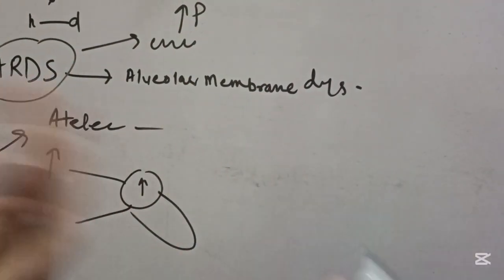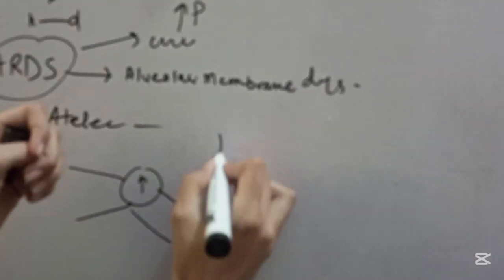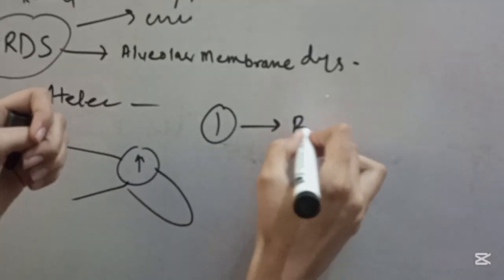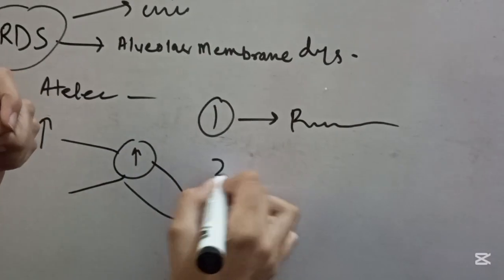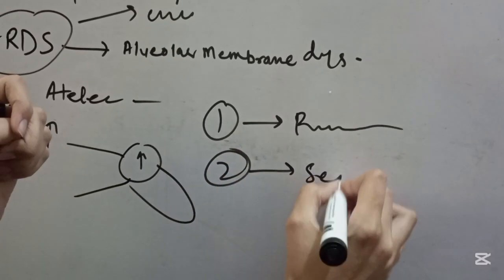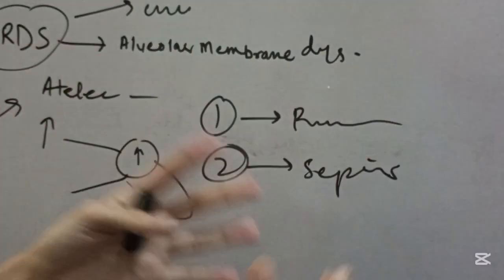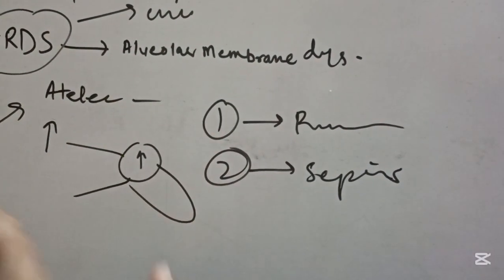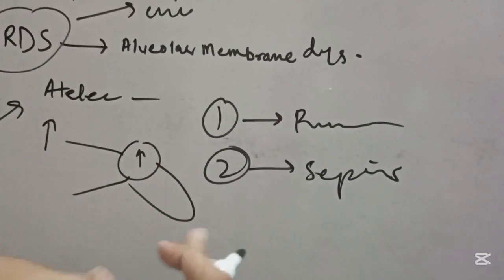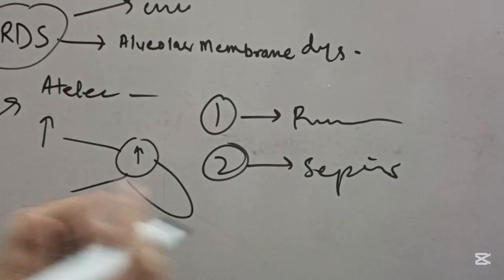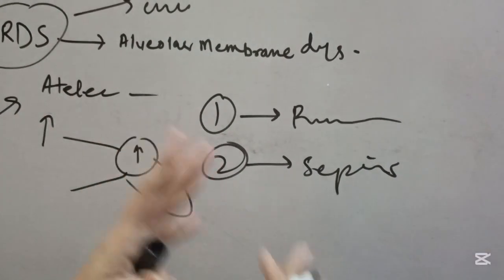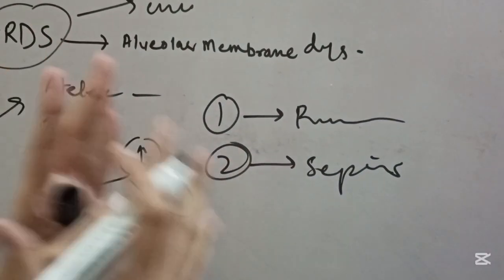But now what are those conditions that lead to ARDS? So number one cause is pneumonia. Okay. Second one, we have sepsis. Then we have pancreatitis, transfusion reactions, and many more. So now let's move towards the pathogenesis of this condition.